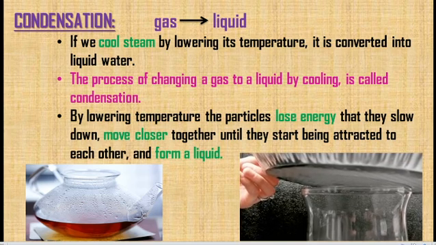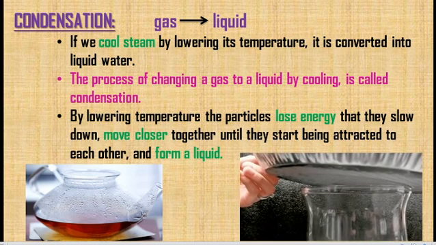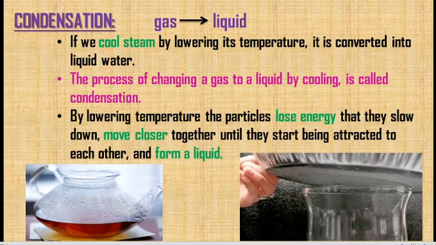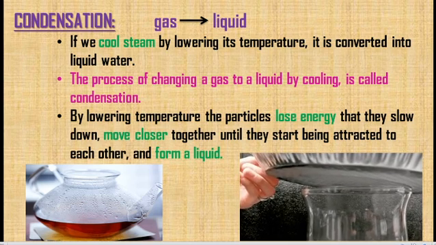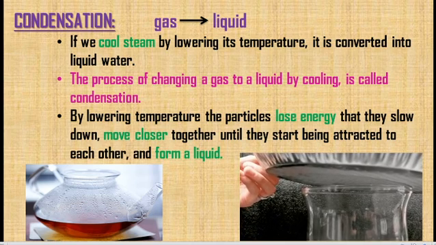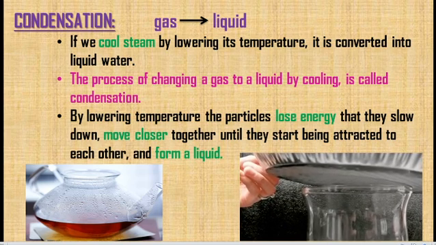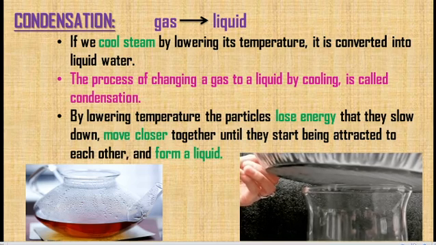By lowering the temperature, the particles lose energy, they slow down and move closer together until they start being attracted to each other to form a liquid. So in the condensation process, we are decreasing the temperature so that the particles lose energy. In boiling, energy makes them break apart, but here they lose the energy, come closer and start attracting each other so that they form a liquid. So the gas is converted into liquid in the condensation process.